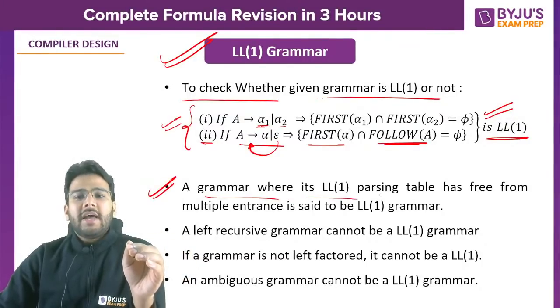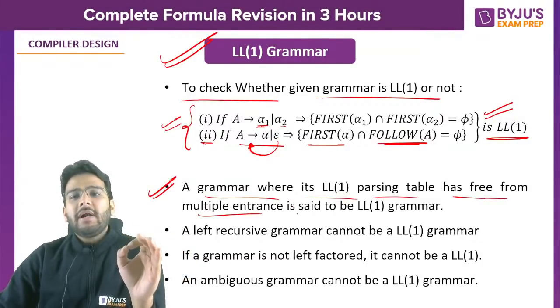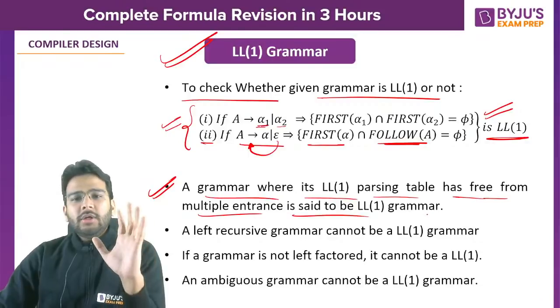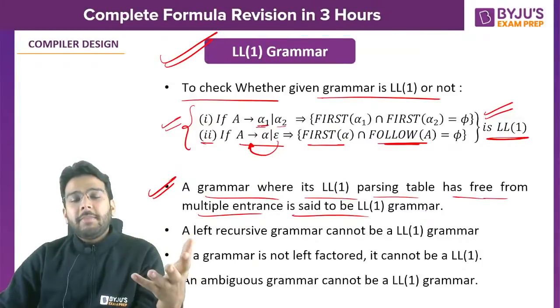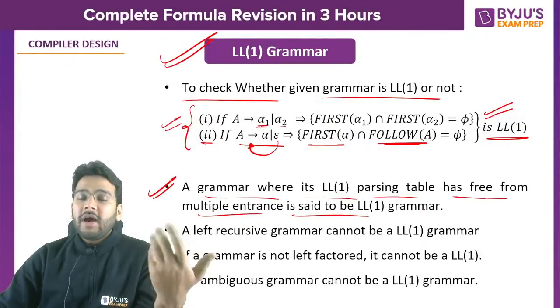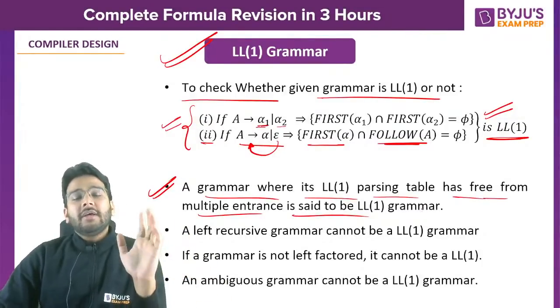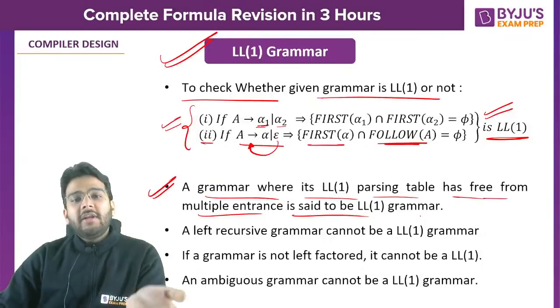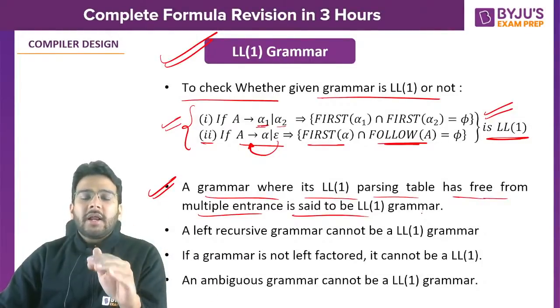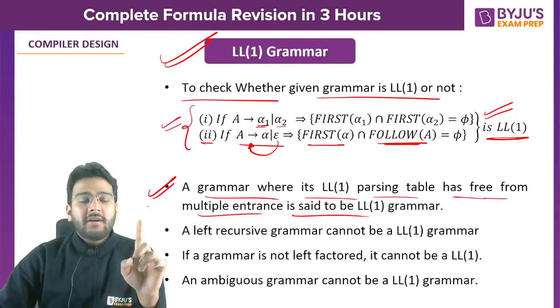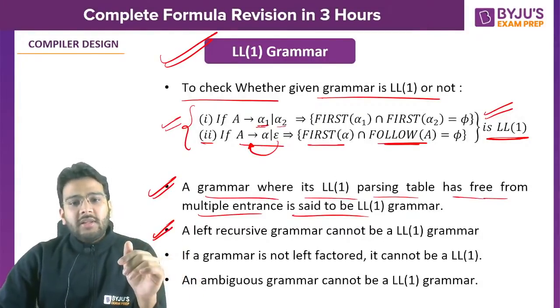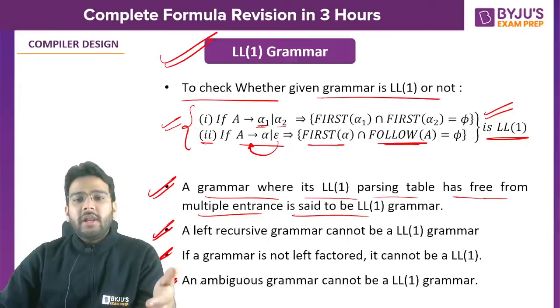When a grammar is LL1, the parsing table has to be free from multiple entries. This point is related to the table construction. There we check whether we have multiple entries in a single cell. If we are having multiple entries in a single cell, then it is a conflict. And when we are having a conflict, we say the grammar is not LL1. These are the most important points related to LL1 also.